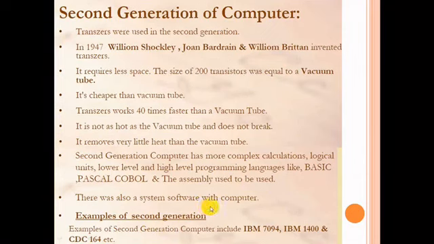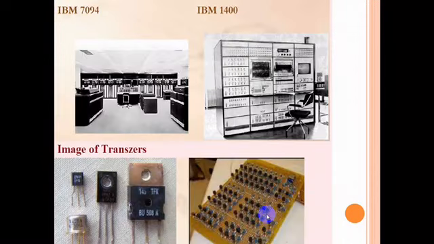What are the examples of second generation? That is IBM 7094, IBM 1400 and CDC 164. Let us see the example of this IBM 7094. Here is that, and here IBM 1400. You can see here the images of the transistors which were used in all these circuit boards, and one circuit board consisted of so many transistors.